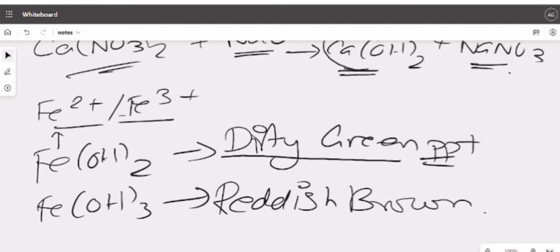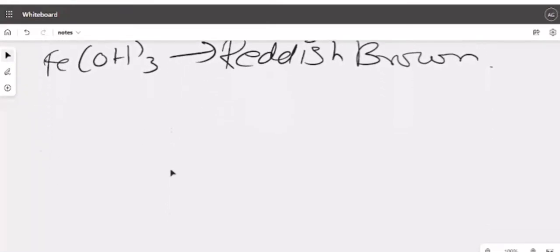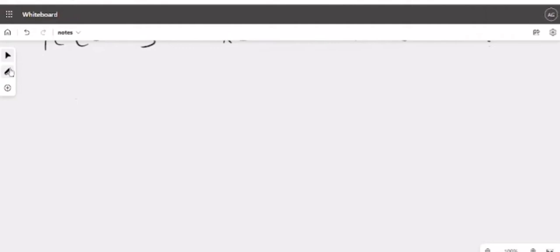Fe(OH)2 always has a dirty green precipitate. Okay, and Fe2+ originally had the color pale green. And Fe3+ had the color yellow only, so it becomes reddish brown. Okay, Fe3+ iron. Clear? So Fe(OH)2 is dirty green, while Fe(OH)3 is reddish brown in color. Now how are they being formed? The reaction I have already shown in analytical chemistry, but I will still show it once again.